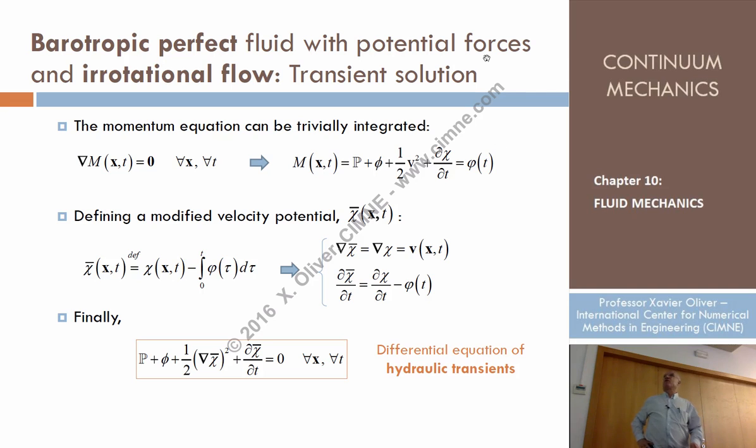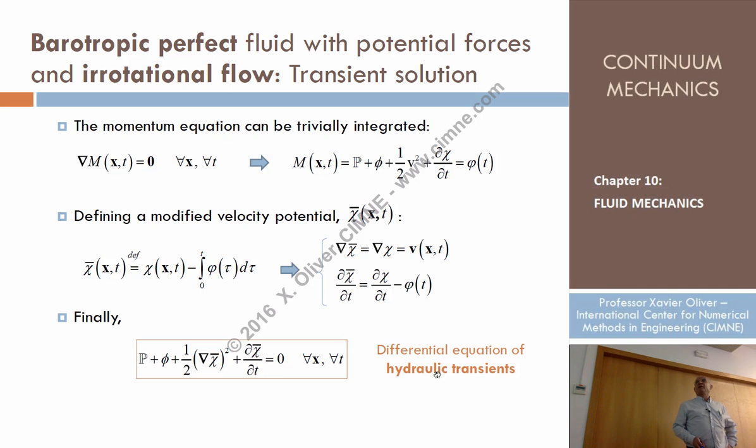Okay? This function can be eliminated, finally, by absorbing it into kappa bar. So finally, that equation looks like that. It's still a partial differential equation, but look at the unknowns. This is a very famous equation, also.